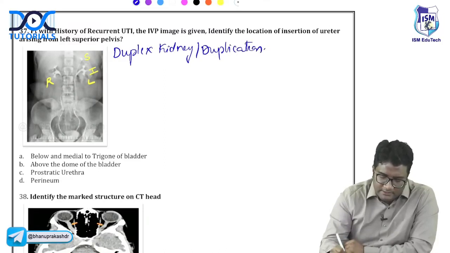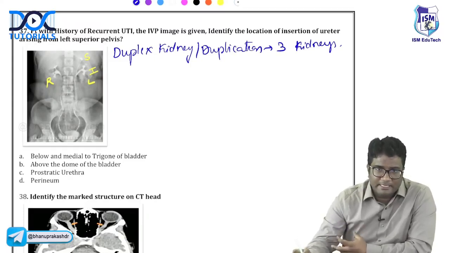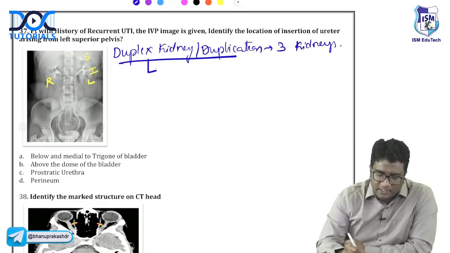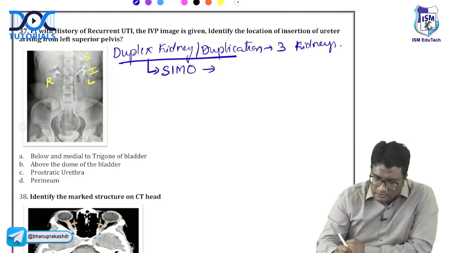It will have three kidneys. In duplex kidney, we don't have two kidneys. In duplex kidney, we have three kidneys. Okay, so a normal kidney on the normal side and duplication on the other side. And duplication system, they follow a rule called the Weigert-Meyer rule. Okay, so the rule is called the Weigert-Meyer rule. Just remember it with this mnemonic called SEMO, right?